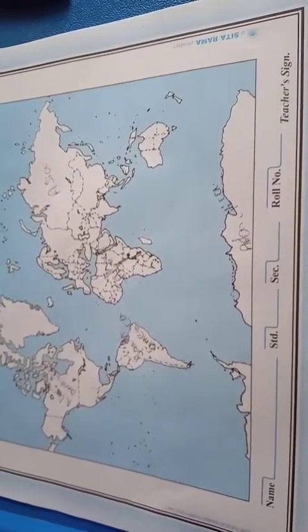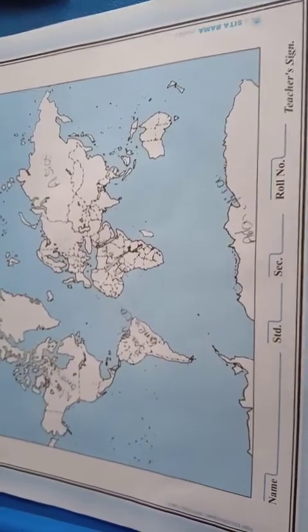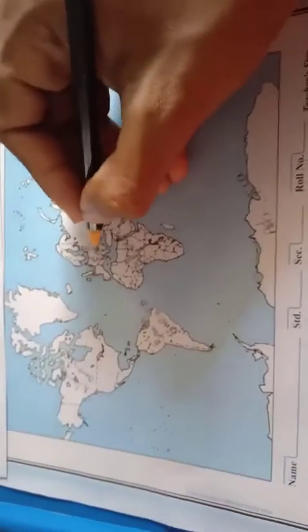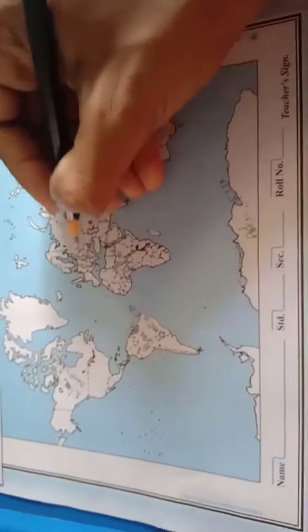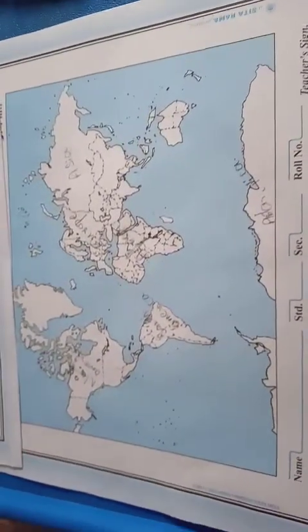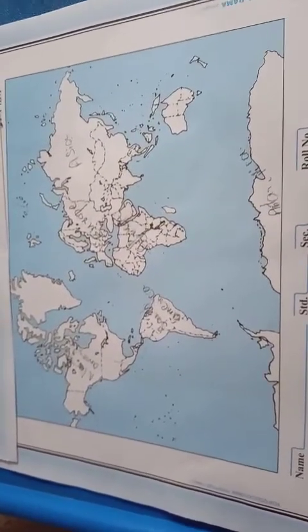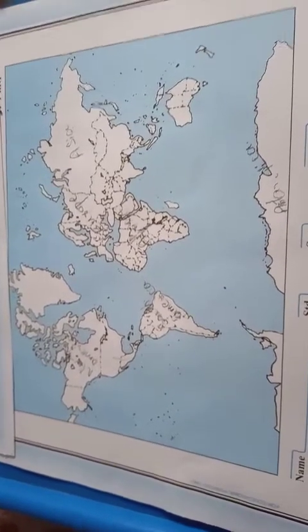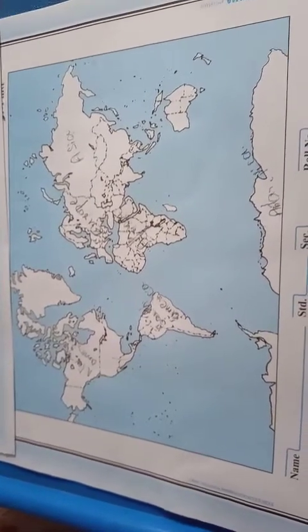And next one is Europe. Europe is over here. Europe is the sixth largest continent, containing just 7% of the world's land. And the next one is Australia.